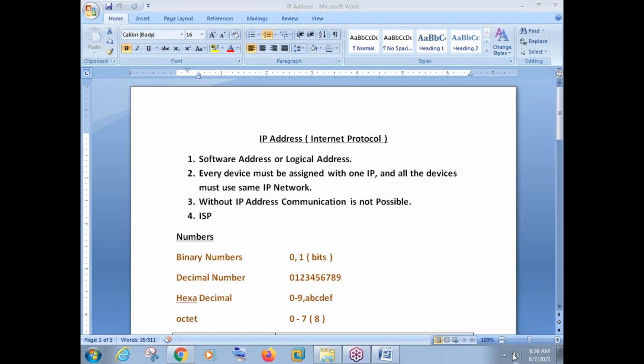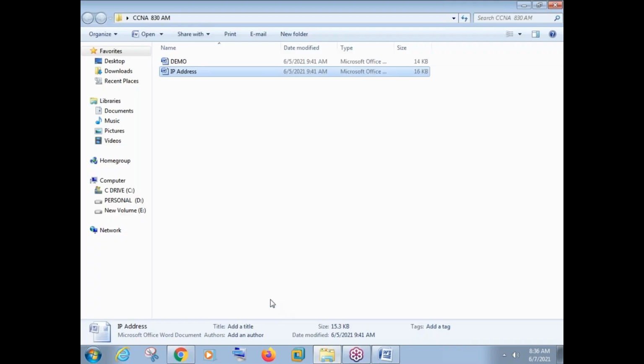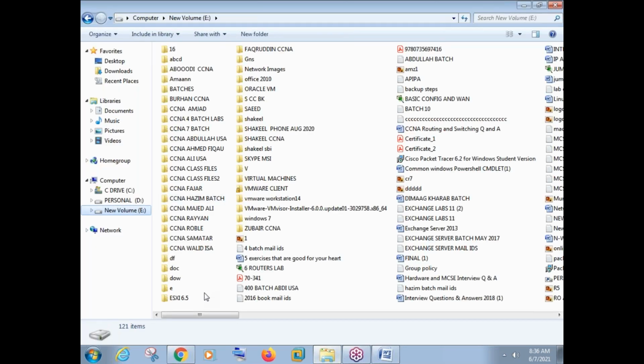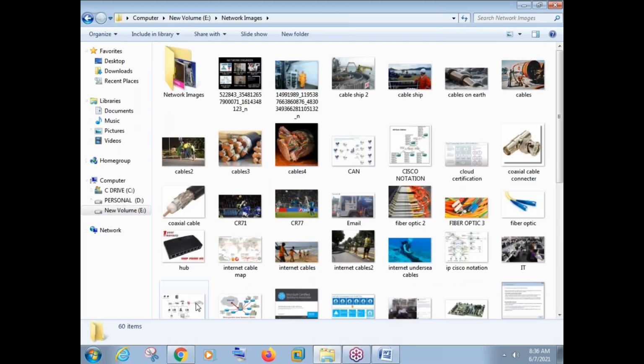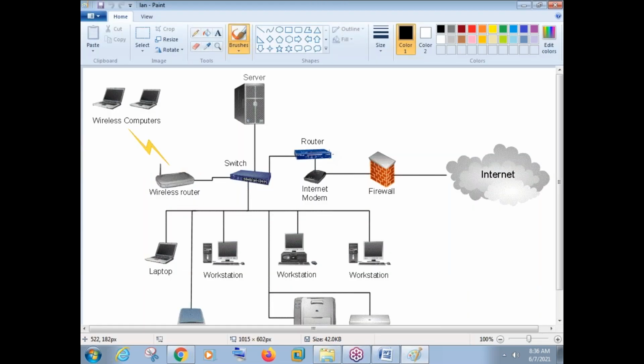IP address is a number that should be assigned on every machine in our network, whether it is a router, a switch, a server, a computer, a firewall, or whatever devices we use in our network. On every device, we must assign a minimum of one IP address. Without an IP address, communication is not possible. In this network, all the devices are connected with each other, but if there is no IP address assigned on this laptop, although it is connected to the server, router and switch, without an IP address this laptop cannot communicate with any other device. So we must assign an IP address here.